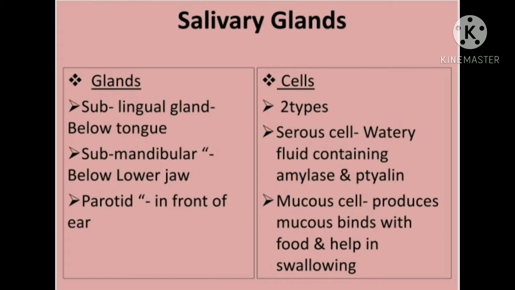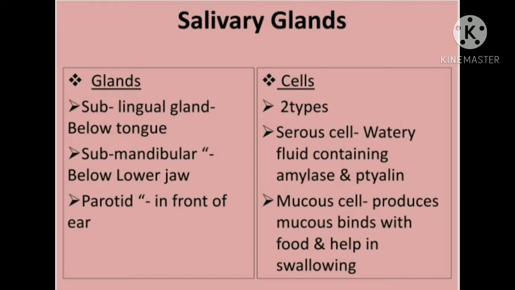Serous cells secrete a fluid which contains the digestive enzymes, called salivary amylase and ptyalin.